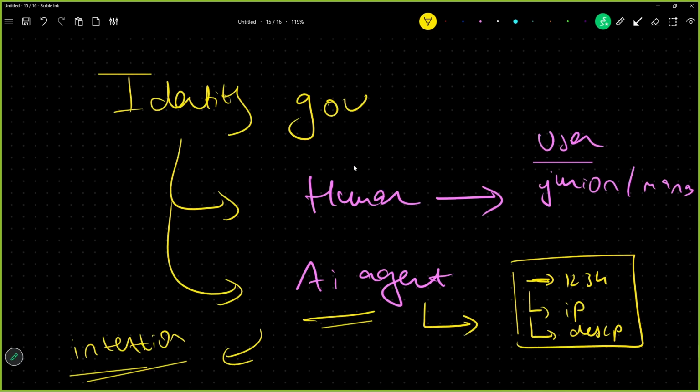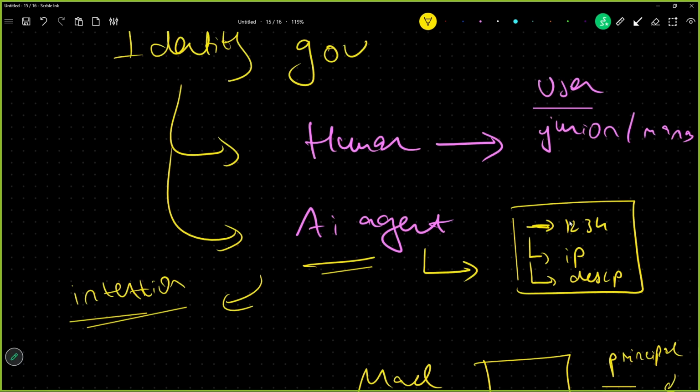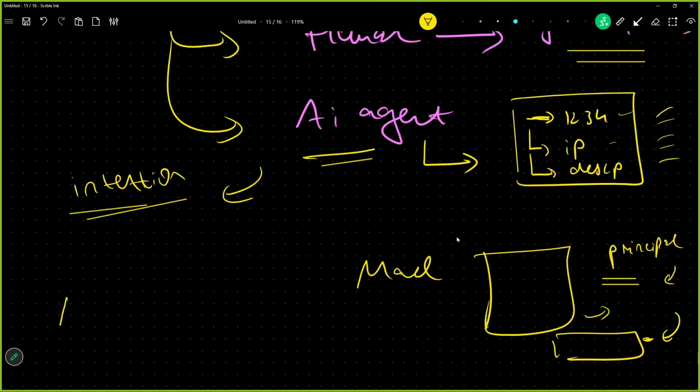So the identity of the human, let us say the trustee of the college has come to meet the principal, or just a student has come to meet the principal, has to be verified. Apart from this, the AI agent is also supposed to be verified: what this AI agent will be doing, what the registered ID is, and what the IP address is. So every time, let us say someone else tried to access our LLM API key, if someone leaked this LLM API key, even though he is trying to get into the system, he will not get the similar ID.